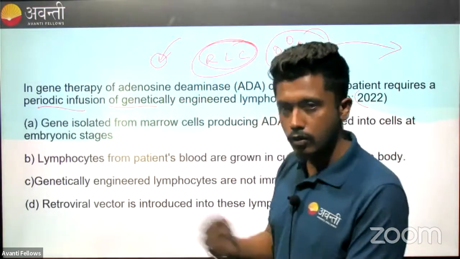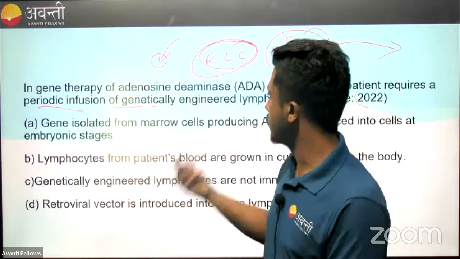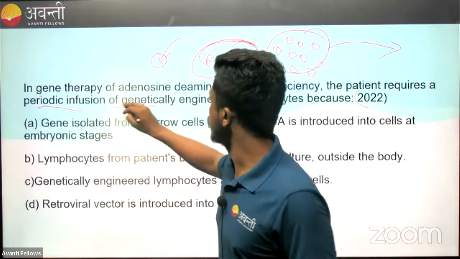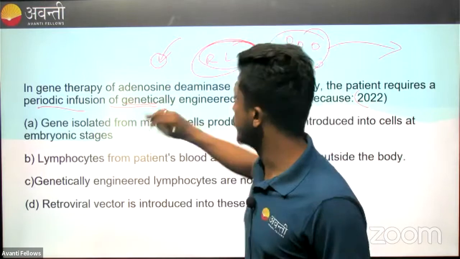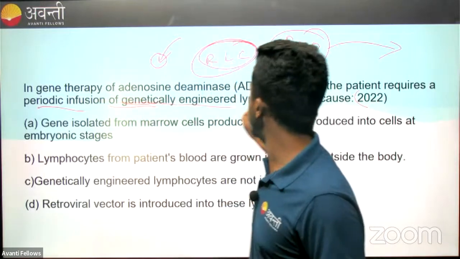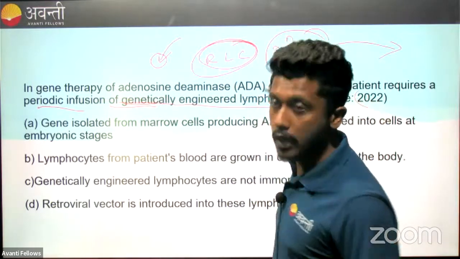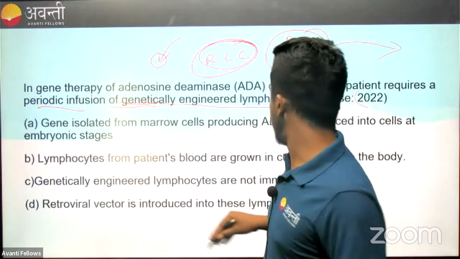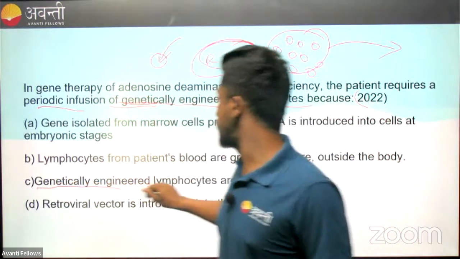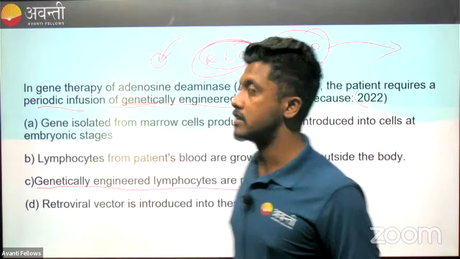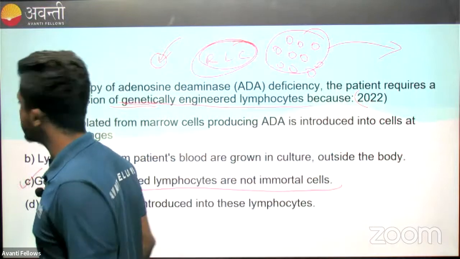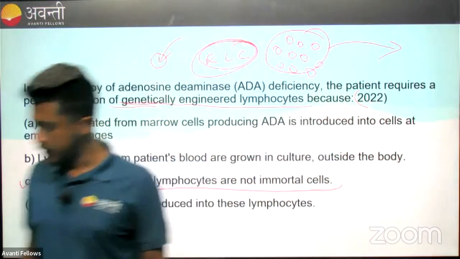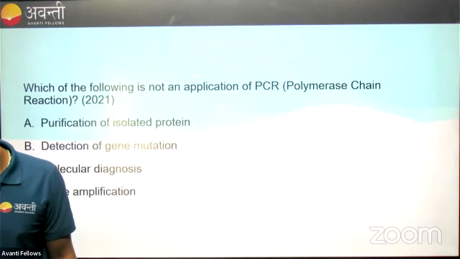Infusion means you just put it into the patient's body, like a blood infusion. So, infusion of genetically engineered lymphocytes. Why do we have to do that? Because they are not immortal. Genetically engineered lymphocytes are not immortal cells. That is why we are doing this technique. Okay, understood? If not, you can ask me.